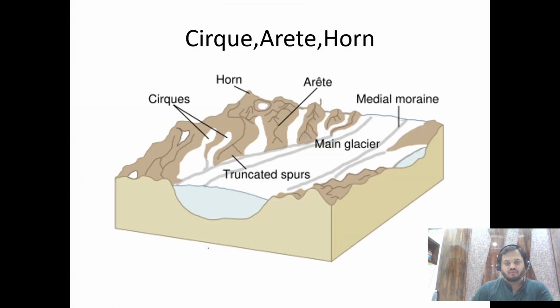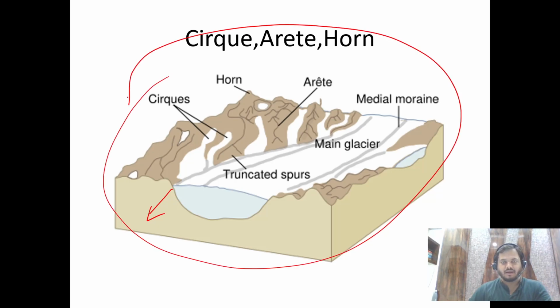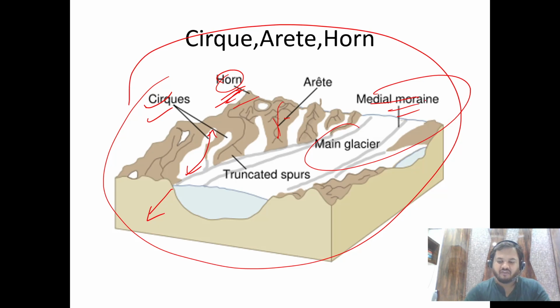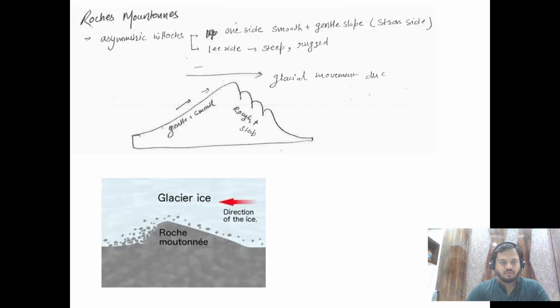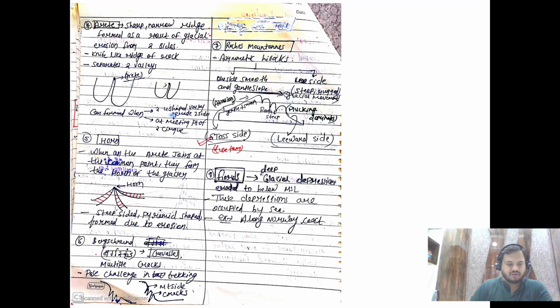So before that, you can again just revise what we read. So this is a glacial landscape, right? And in this landscape we have this cirque landform, right? Scooping of, like a circular depression made by scooping of the mountain or the rock by glacier, right? This is one ridge. When multiple ridges meet, what we get is a horn, right? And these are depositional landforms, which we'll read later, right? And then we are also done with this Bergschrund.